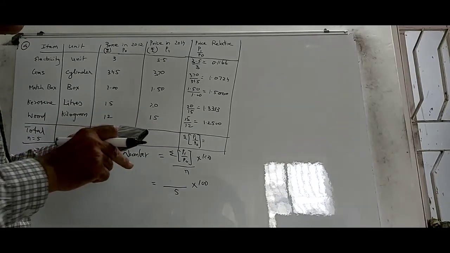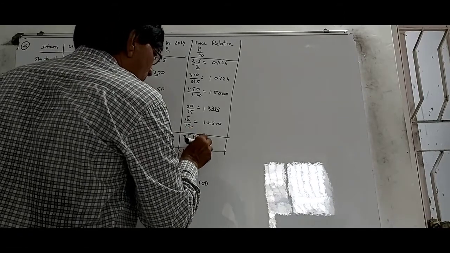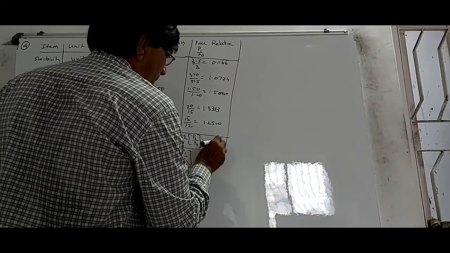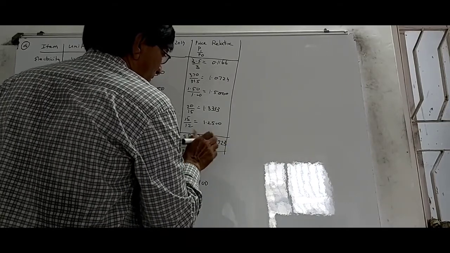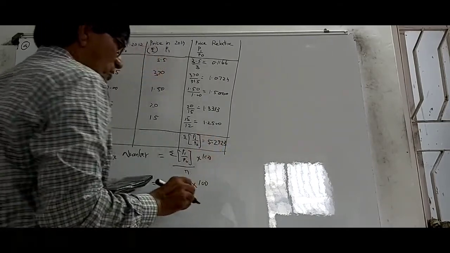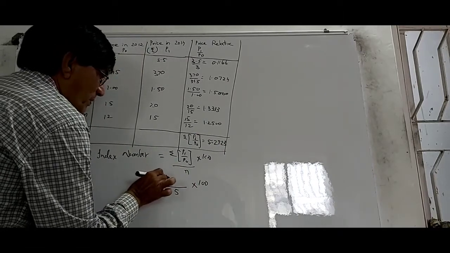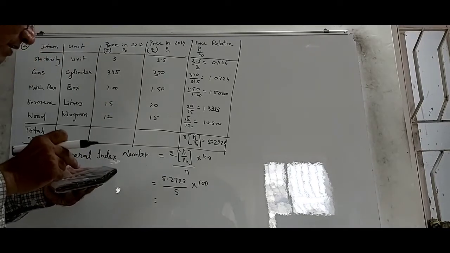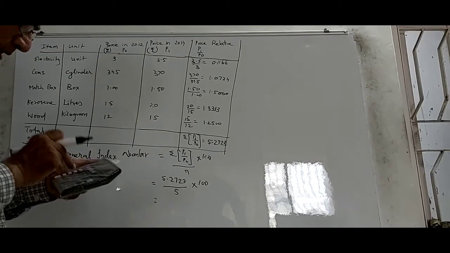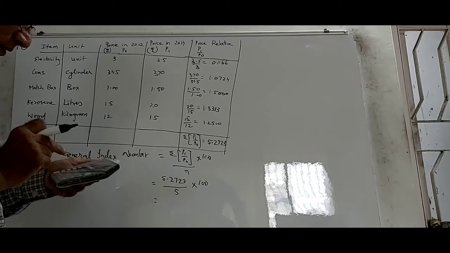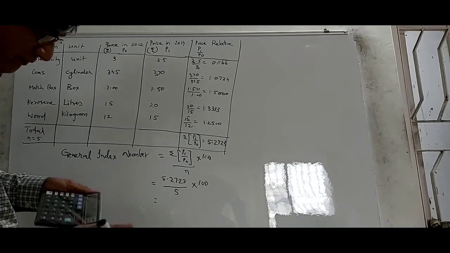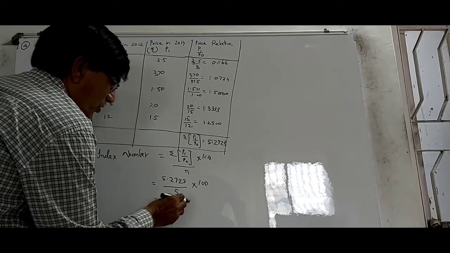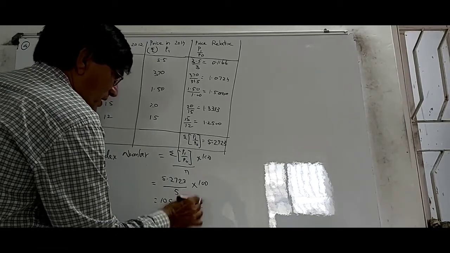That gives me 5.2723. So 5.2723 multiplied by 20 will give you 105.446. This is the index number.